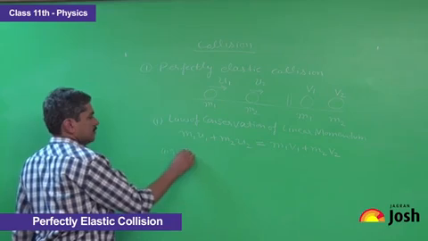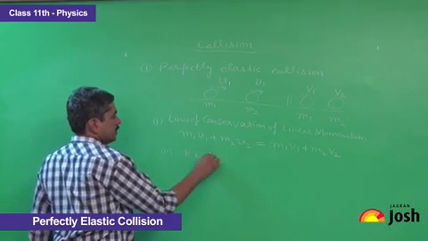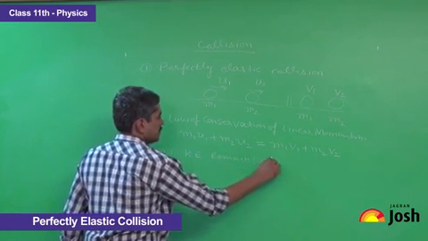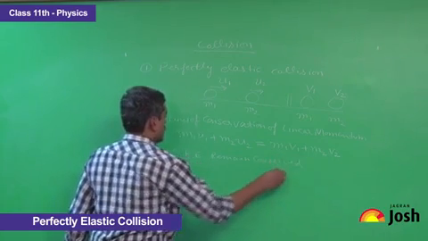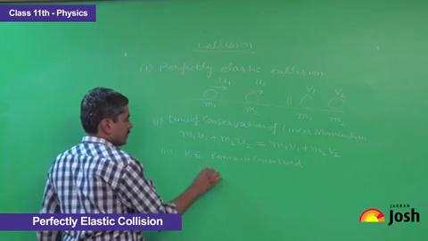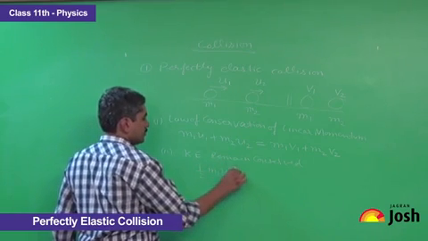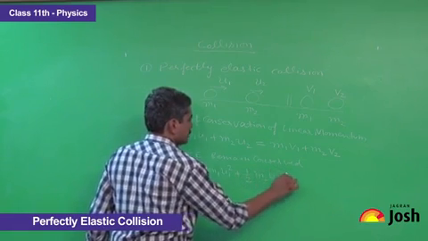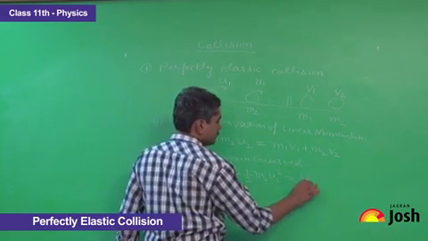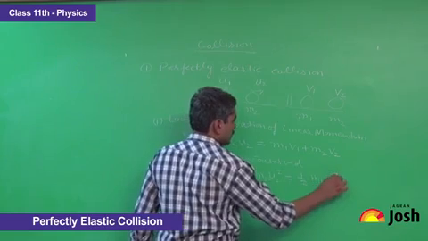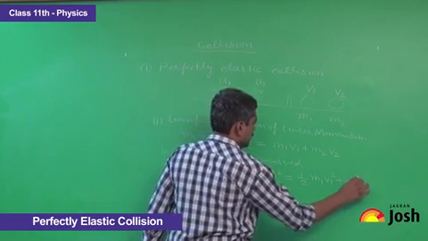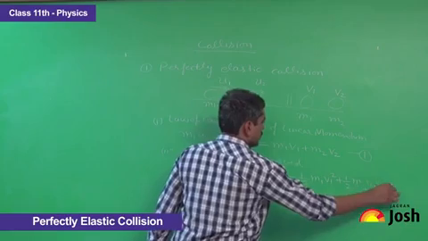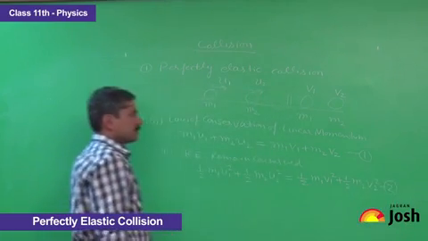Second, the kinetic energy remains conserved. So we can write it as half m1 u1 square plus half m2 u2 square is equal to half m1 v1 square plus half m2 v2 square. Write the above equation as equation number 1, and this as number 2.